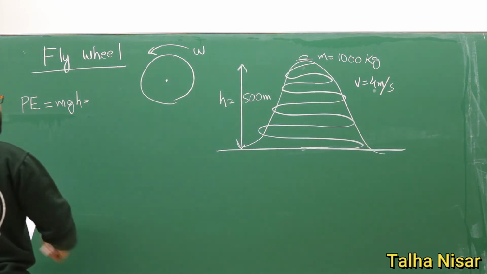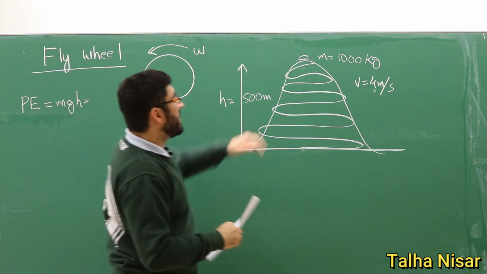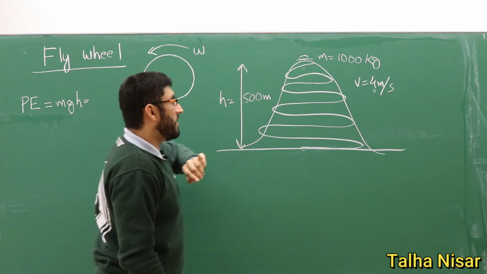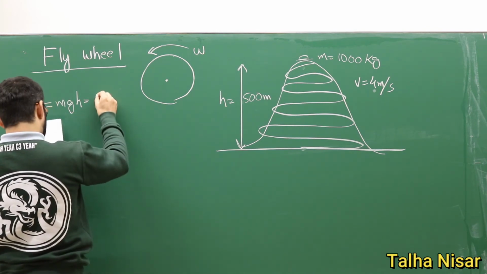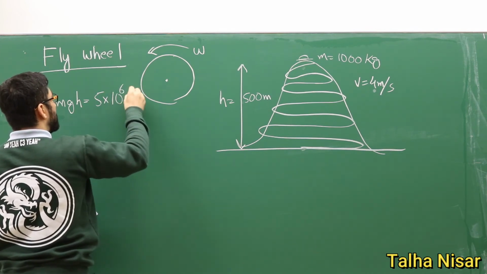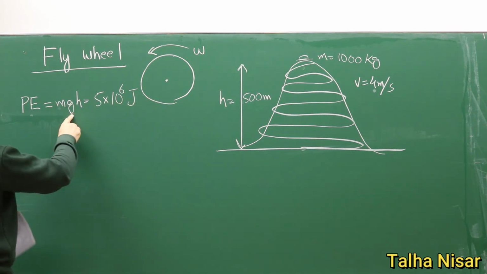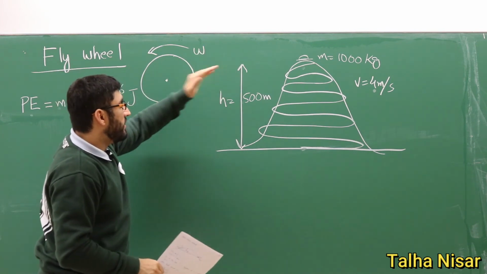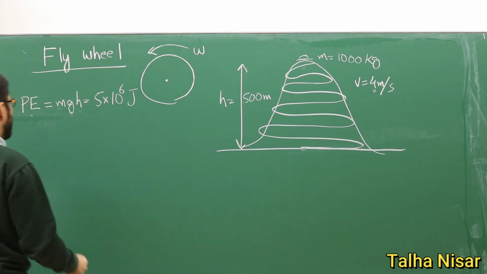And if we calculate the potential energy of this car at the top of the mountain here, which is 500 meters above the surface of the earth, this potential energy is equal to 5 into 10 raised to the power 6 joules. So if you put the mass of the object, we have the gravitational acceleration g, and we have the h here, which is the height of this mountain.